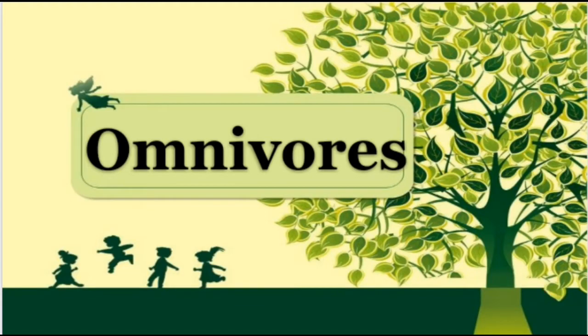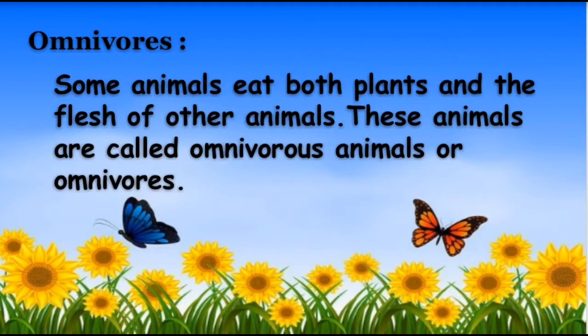Next, omnivores. Some animals eat both plants and the flesh of other animals. These animals are called omnivorous animals or omnivores.